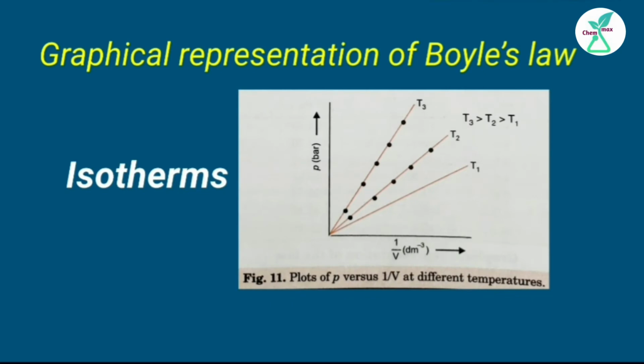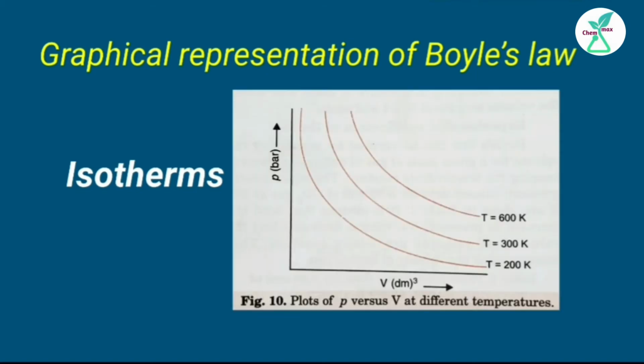If the graph is plotted between P and 1/V, a straight line passing through the origin is obtained. It means that at constant temperature, the product of pressure and volume of a fixed amount of gas is constant. The plots of P versus 1/V obtained at different temperatures are known as isotherms. Coming to another graph, the plots of P versus V at different temperatures are also called isotherms.